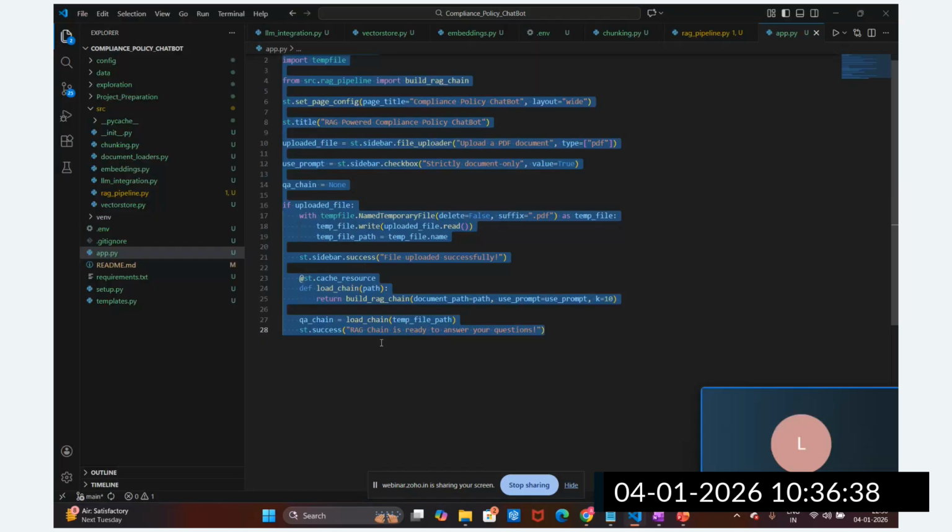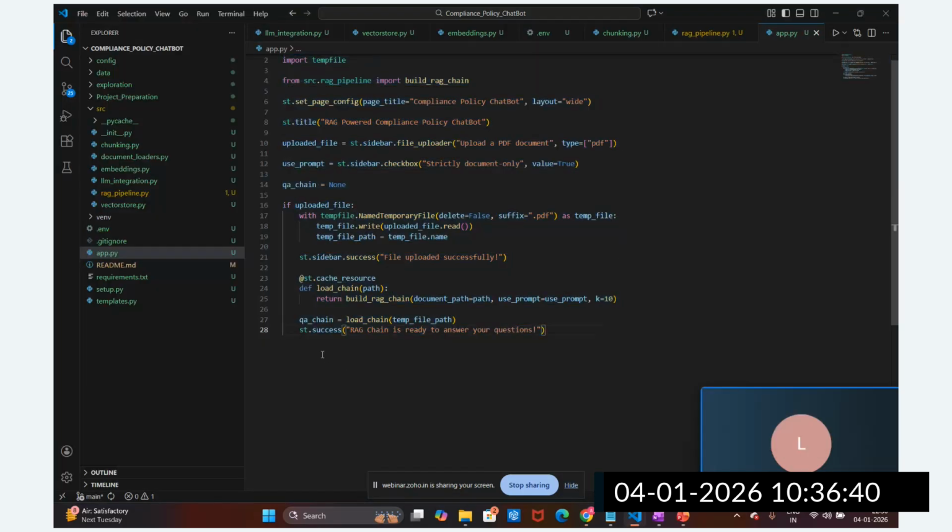So now the chain is set up, guys. It has loaded the document, created the chunking, created the embeddings and vector store, all of this is done. Now I'm going to provide an option for the user to ask a question, a text input where they enter or ask their question related to the document.